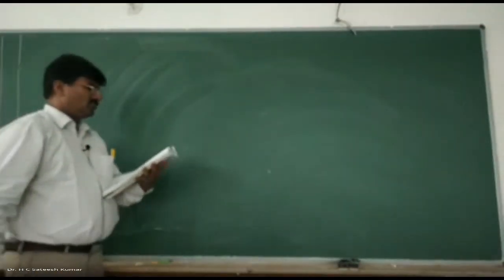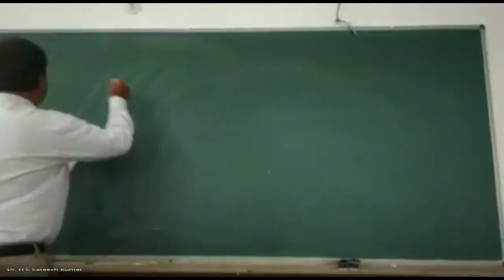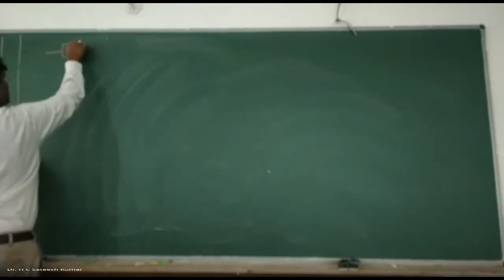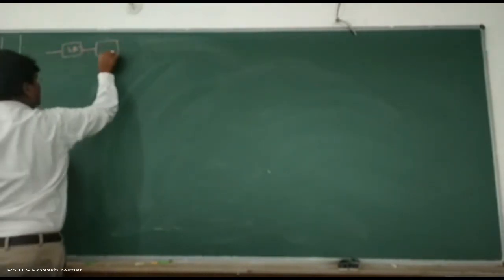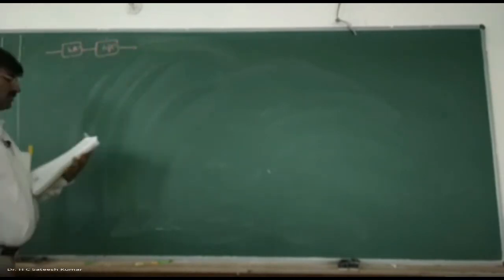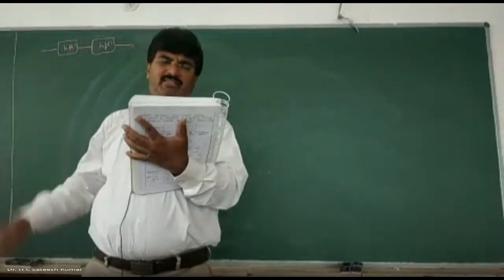The system is shown like this: H1 of t in cascade with H2 of t. The system shown in the figure is formed by connecting two systems in cascade.